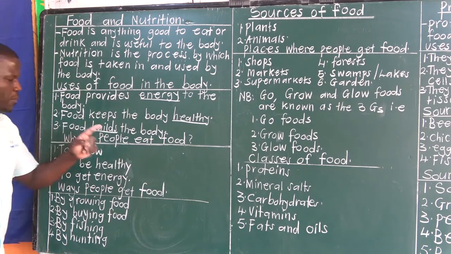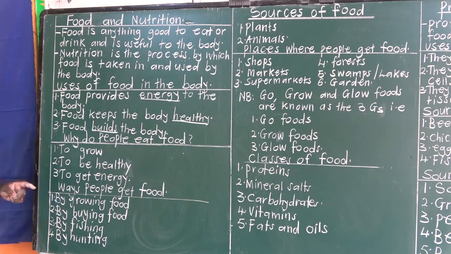Then, why do people eat food? Why do we eat food? To grow, to be healthy, and to get energy. Those are the 3 reasons why people eat food: to grow, to be healthy, and to get energy.